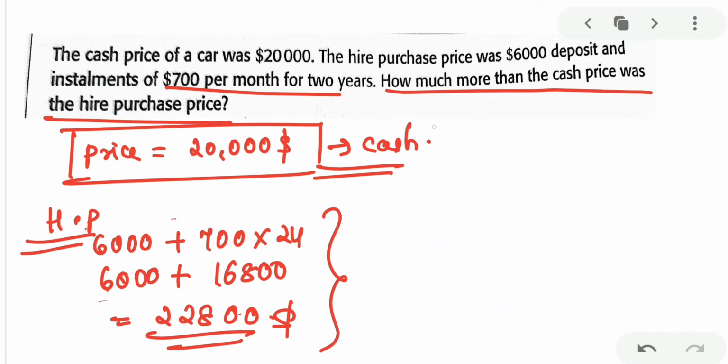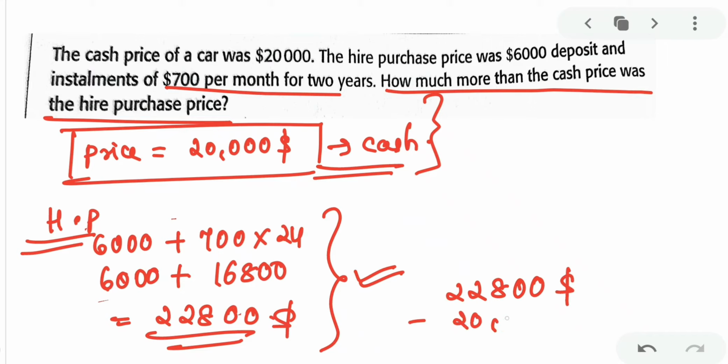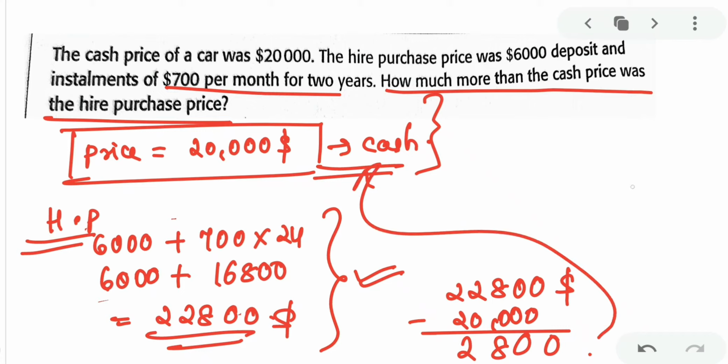What is the difference between the two ways of paying? If you are going by installments, that is the hire purchase method, you have to pay $22,800. But if you are directly paying the whole cash, it will be 20,000. The difference is 2,800. So you will say that the hire purchase price was $2,800 more than cash price.